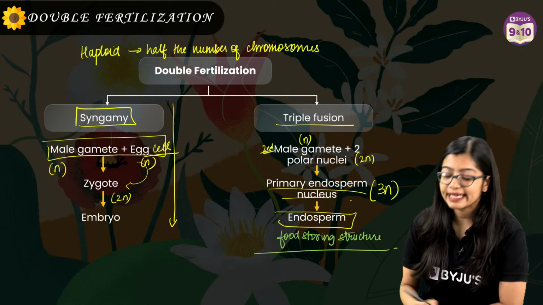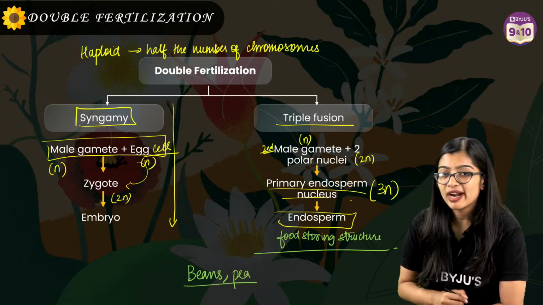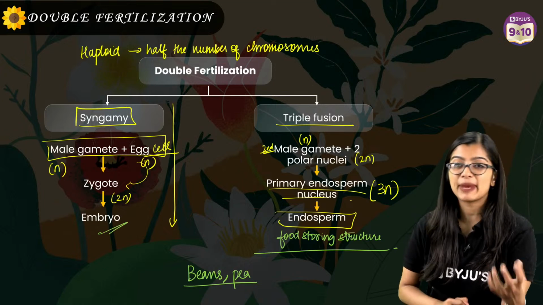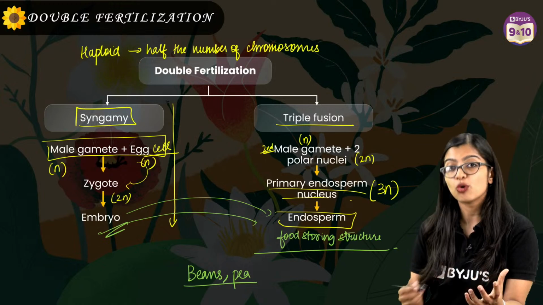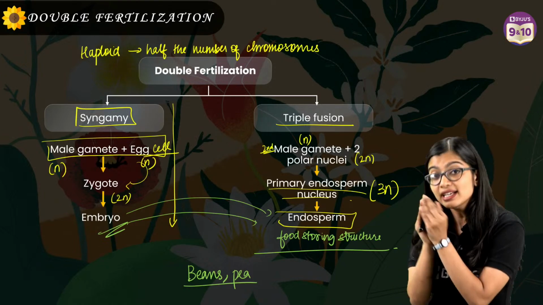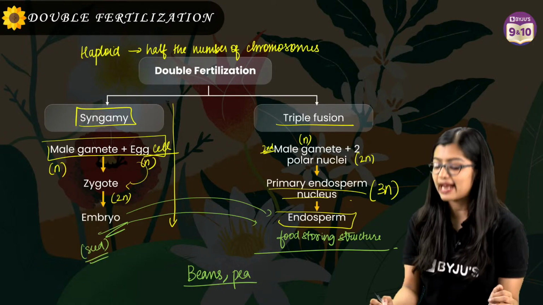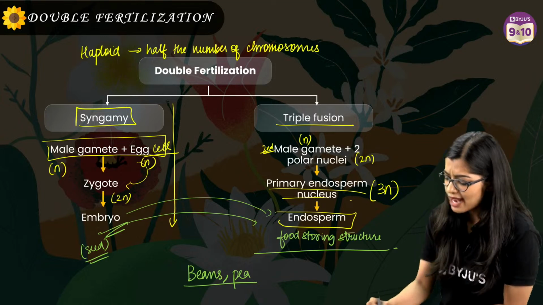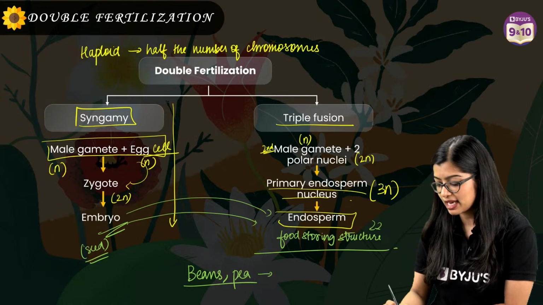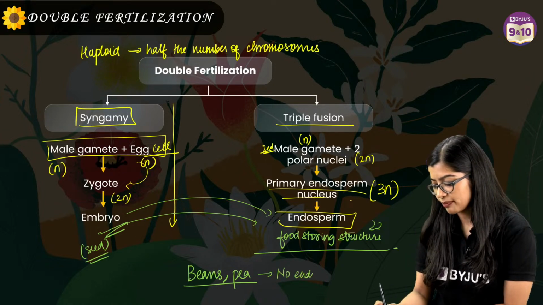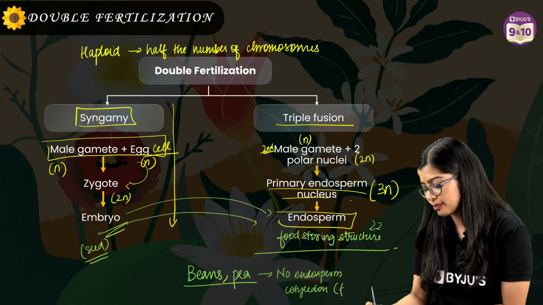Now in the case of plants like beans and pea plants, when the embryo, the baby plant, is growing, it will use up all the endosperm, all the food reserve, to grow and develop. During seed formation, this endosperm gets utilized. Eventually, in beans and pea, we will not really observe endosperm, but rather a structure known as cotyledon, wherein the food is stored.